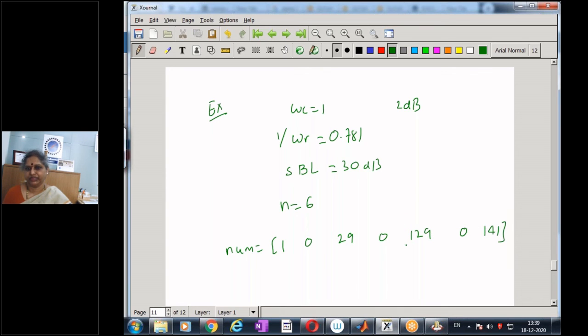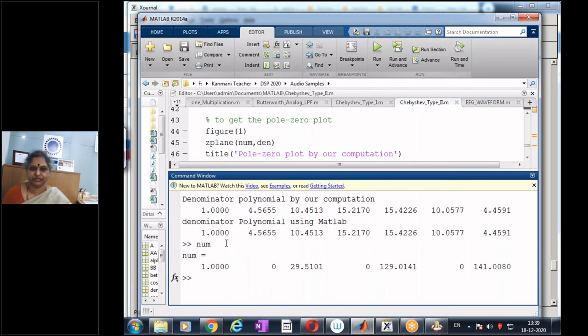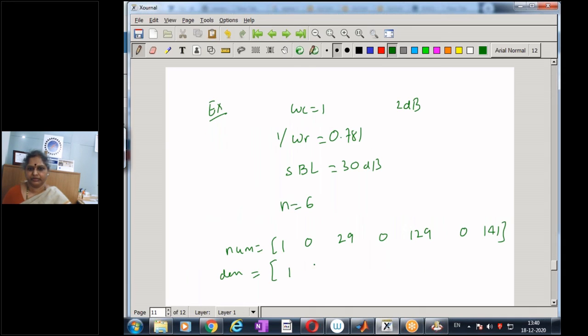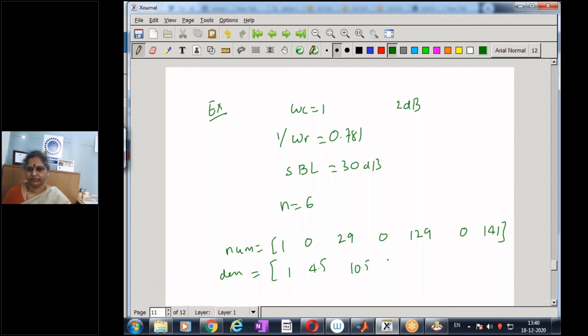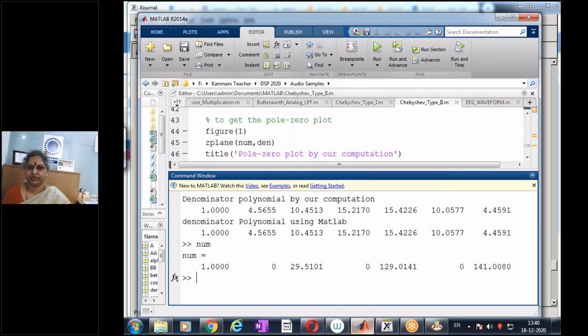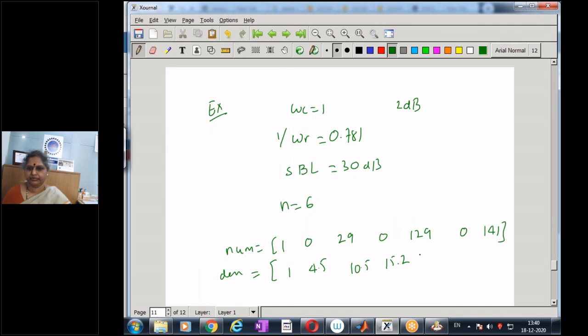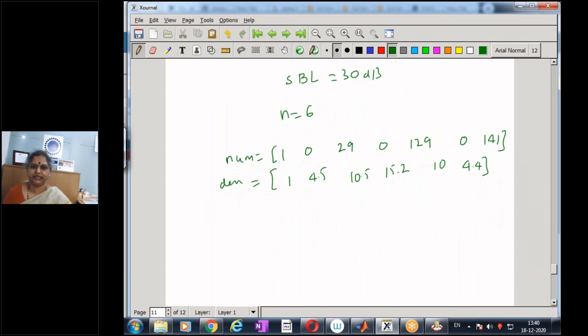Whereas my denominator is now given by, after computing my poles and zeros and forming the expression, 1, 4.5, 10.5, 15.2, 15.4, 10 and 4.4.